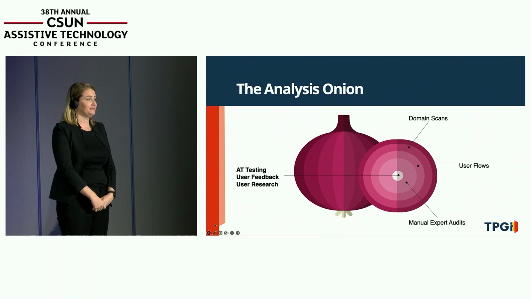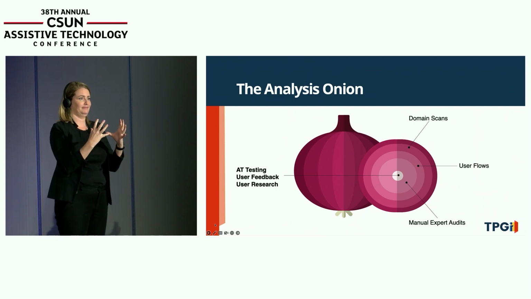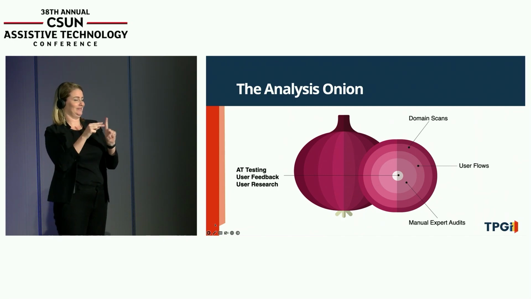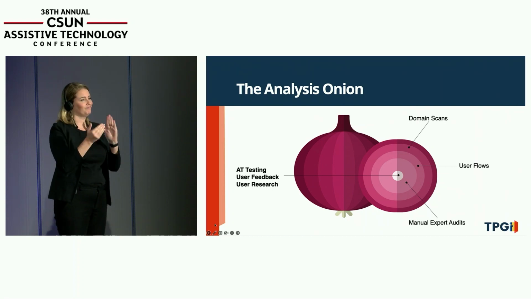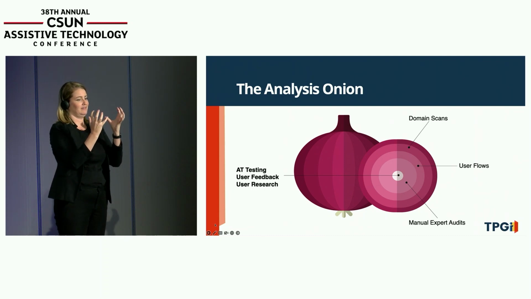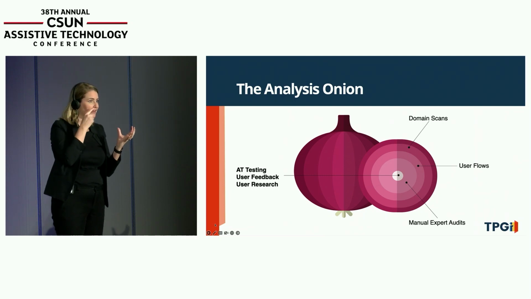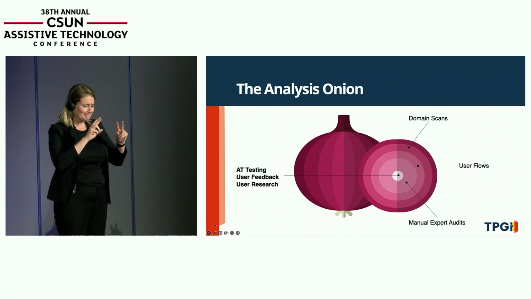Anybody from TPGI who might be in the room is probably sick of this image that I have, which is my accessibility testing onion, or the analysis onion, which is how I look at testing. I use the analogy of an onion because this is really how it breaks down. You've got layers, and you're trying to peel back those layers all the time to peer into your accessibility. And you never get a complete or holistic view of everything. So you're trying to get the most effective view you can at any one particular time.